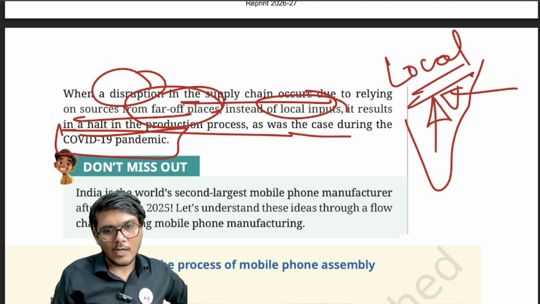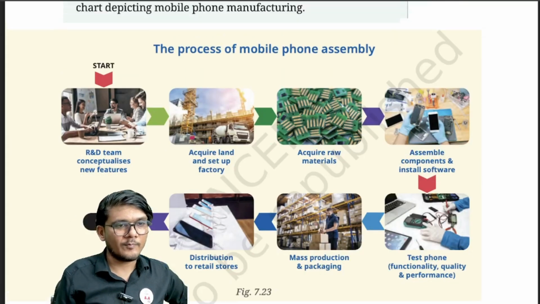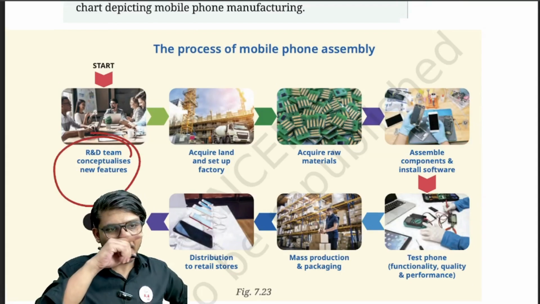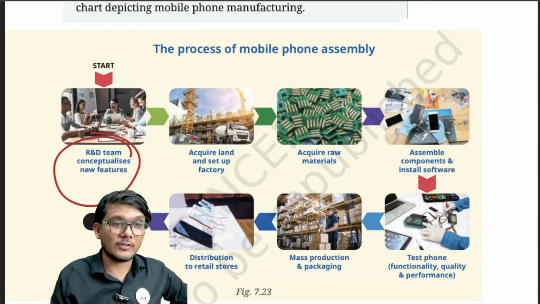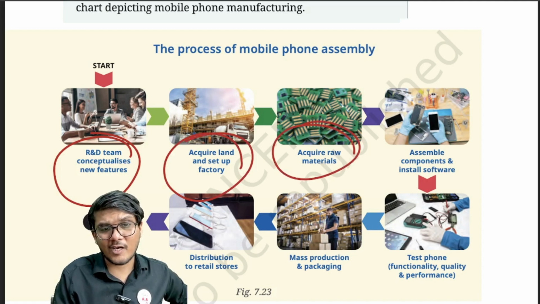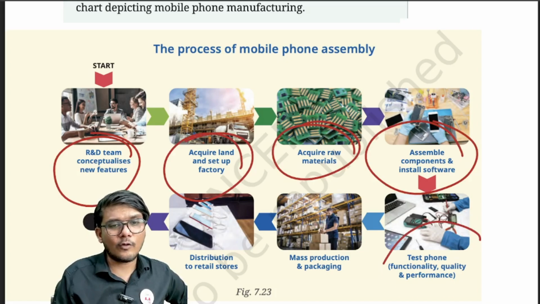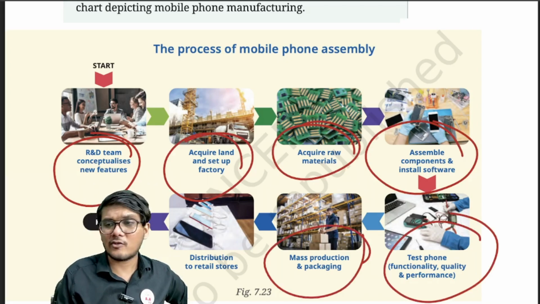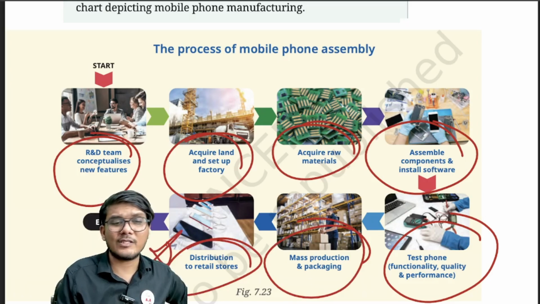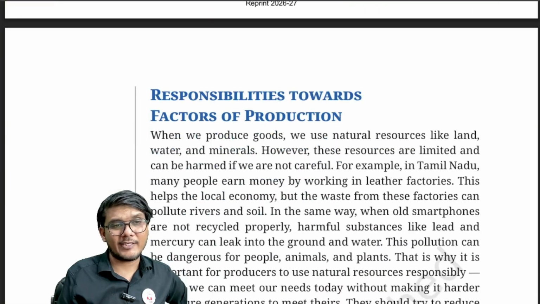A simple flow chart they have given with respect to the process of mobile assembly. So first the R&D team basically conceptualizes the new features in a smartphone. They acquire land and set up factory, they acquire raw material, microchips, etc. Then they assemble the components and install the software, then testing of the phone functionality, quality, etc. Then mass production and packaging, and then distribution to the retail stores from where we actually buy the mobile phone. So this entire thing is a supply chain.